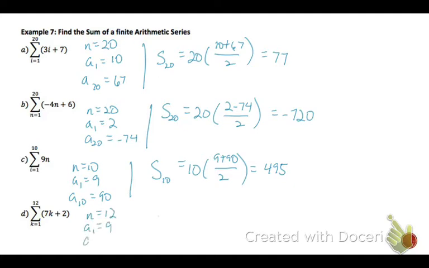All right, one more just to seal the deal. So our number of terms is 12. Our first term plugging in 1 is 9, and our last term plugging in 12 is 86. So the sum of our 12 terms is n, which is 12, times 9 plus 86 divided by 2. So the sum of this is 570. All right, that concludes the notes for arithmetic sequences and series in this part 2, Concept 30.